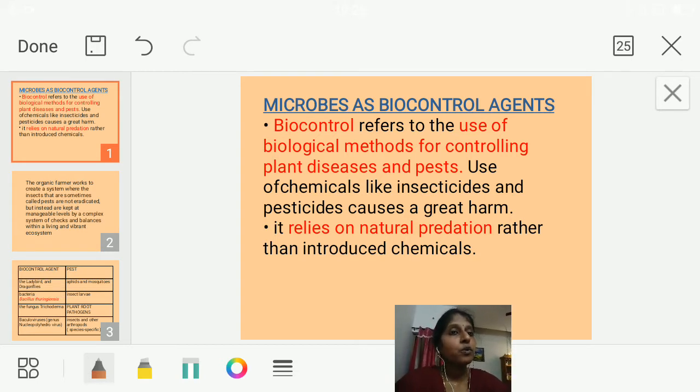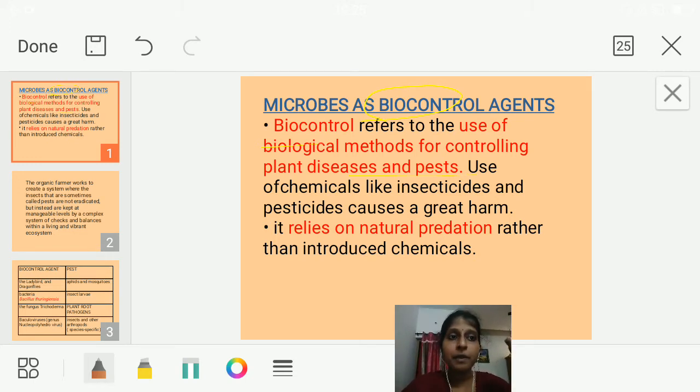So what is biocontrol? Biocontrol refers to the use of biological methods for controlling plant diseases and pests. In this biocontrol method, what we are going to do is use a microorganism for controlling pests. So instead of pesticides, which are chemicals, we are not going to use pesticides.